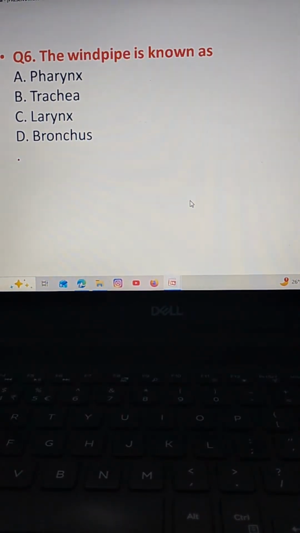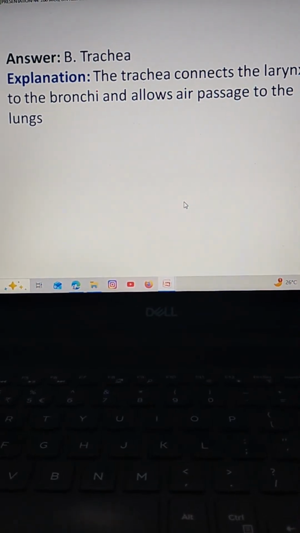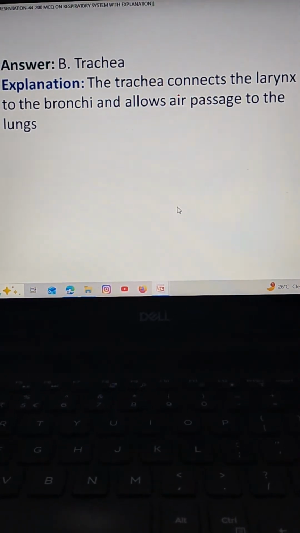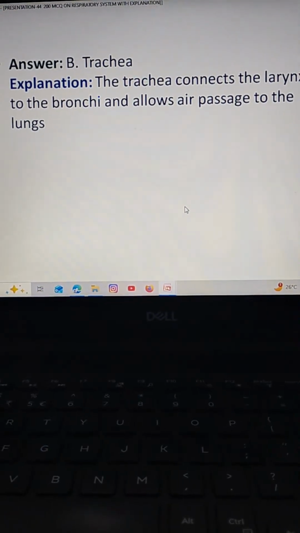The correct answer is option B trachea. The trachea connects the larynx to the bronchi and allows air to pass to the lungs.